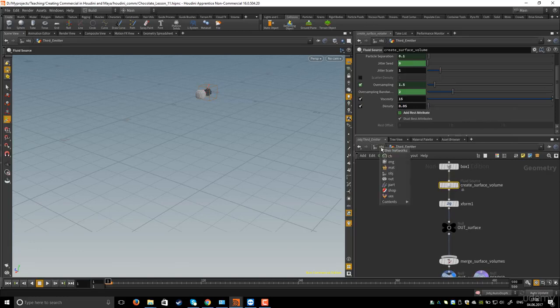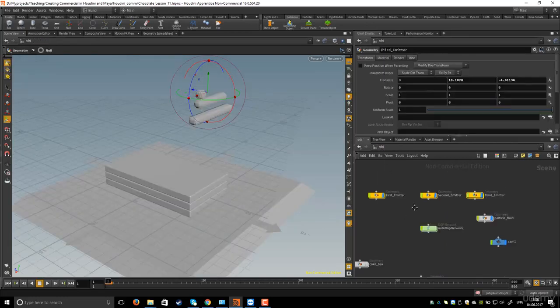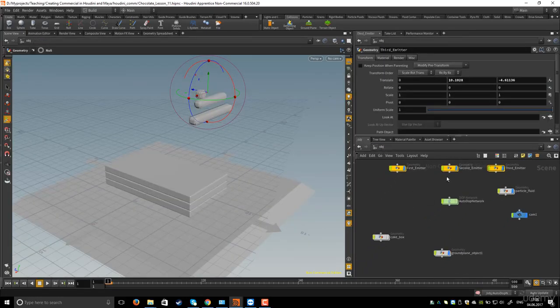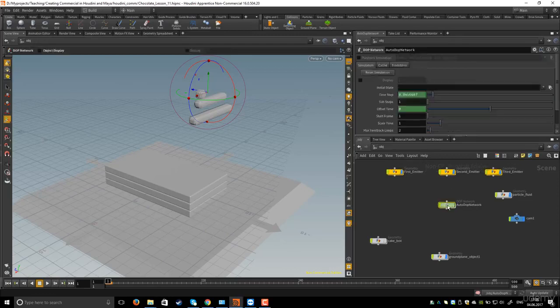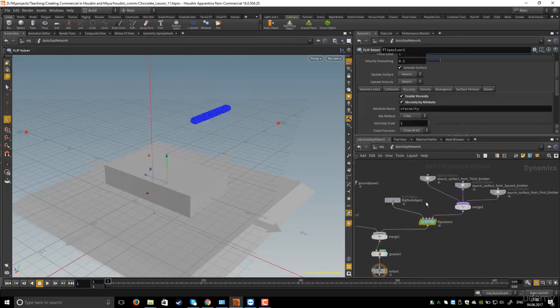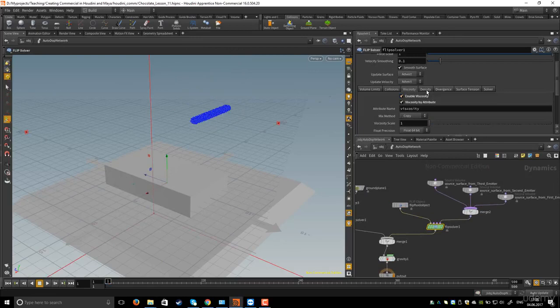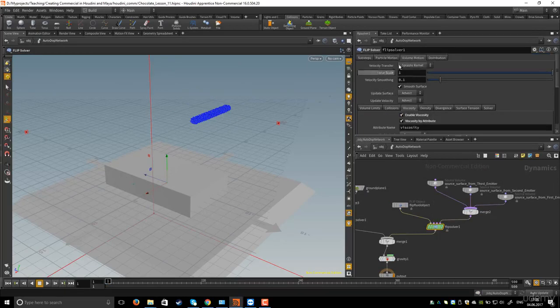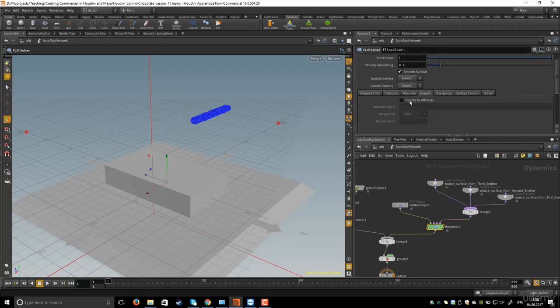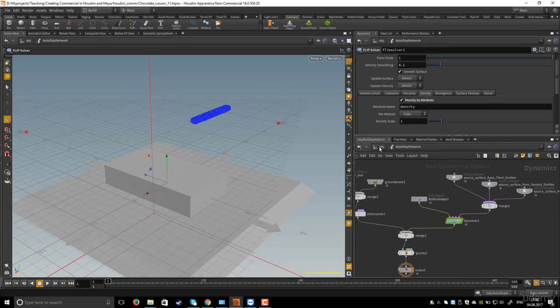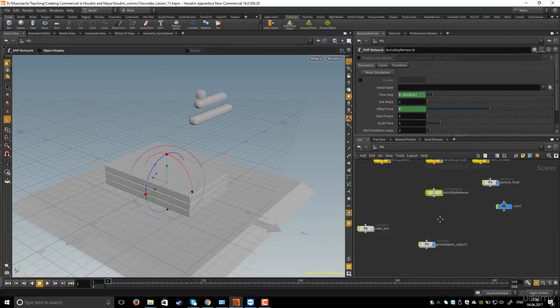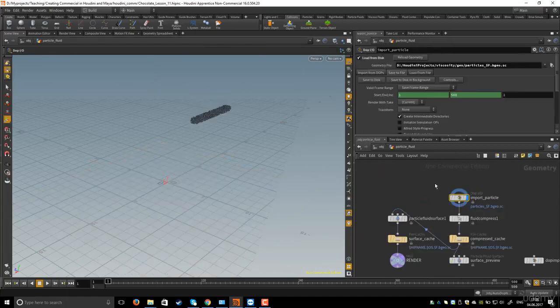Another thing we need to do: because we set the density for the emitters, we need to turn on the density in the flip solver. So selecting the flip solver, in the volume motion tab and in the density tab, enable the density by attribute.